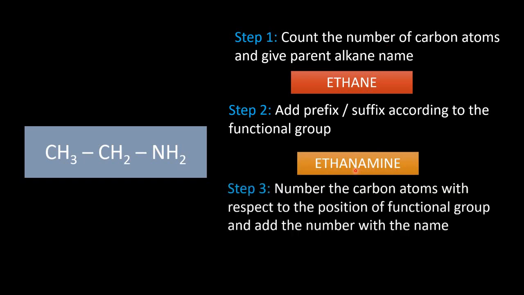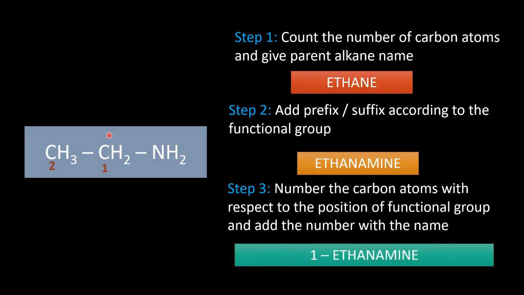And now numbering the carbon atom. So 1 and 2 we can number this way, but the carbon having the functional group is having the bigger number. So we are not going to choose this way of numbering, but we are going to start the numbering from this carbon. And the name became 1-ethanamine. As I told, there is no need to include the number if there are 1 or 2 carbon atoms, but there is no harm in adding also.